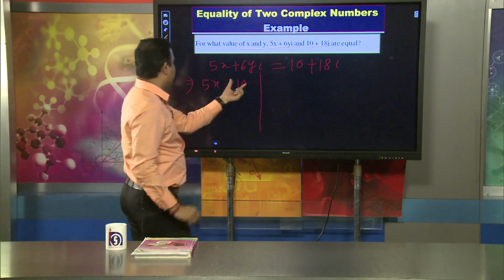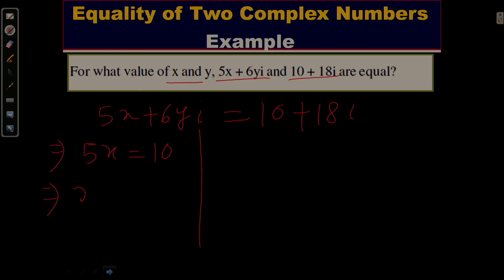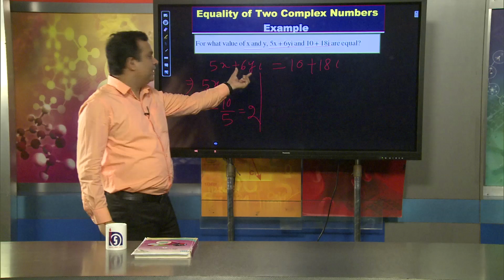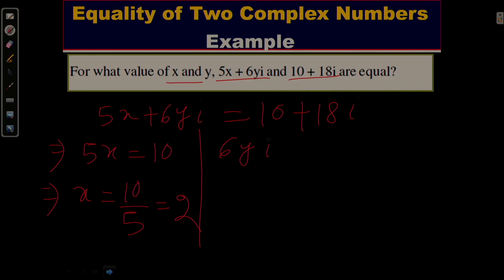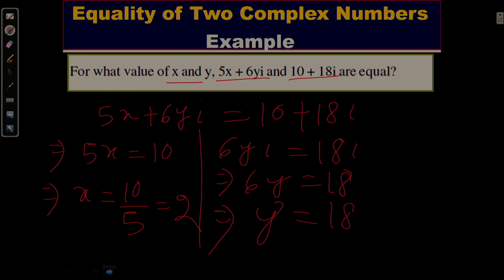So 5x equal to 10, the value of x equals 10 divided by 5, which equals 2. Comparing the imaginary parts, 6yi equals 18i, or 6y equals 18, so the value of y equals 18 divided by 6, which equals 3.